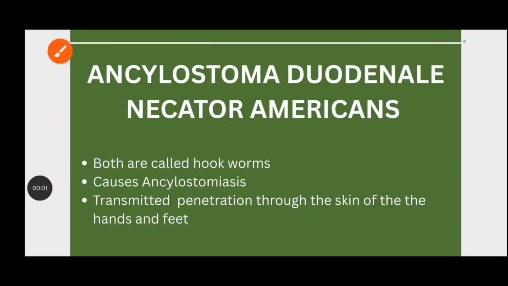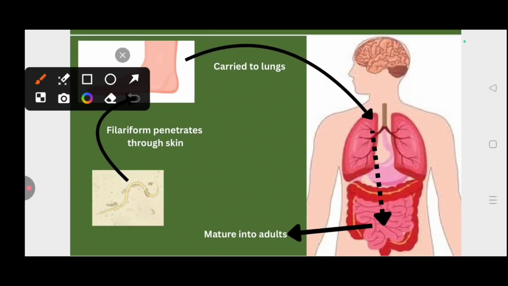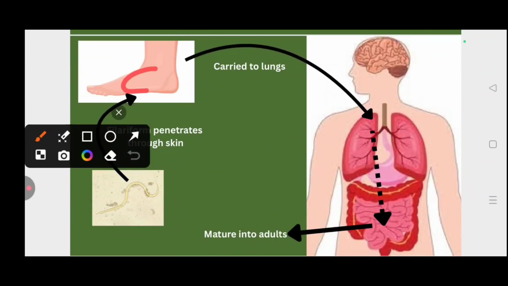The next parasites we will talk about are Ancylostoma duodenale and Necator americanus. These two share similarities, so I have put them in one group. Both are called hookworms and cause ancylostomiasis. Transmission is mainly when a man walks barefoot on fecally contaminated soil. The infective stage, the filariform larva, penetrates the skin of the human being. Then the filariform larva enters the blood vessels and is carried to